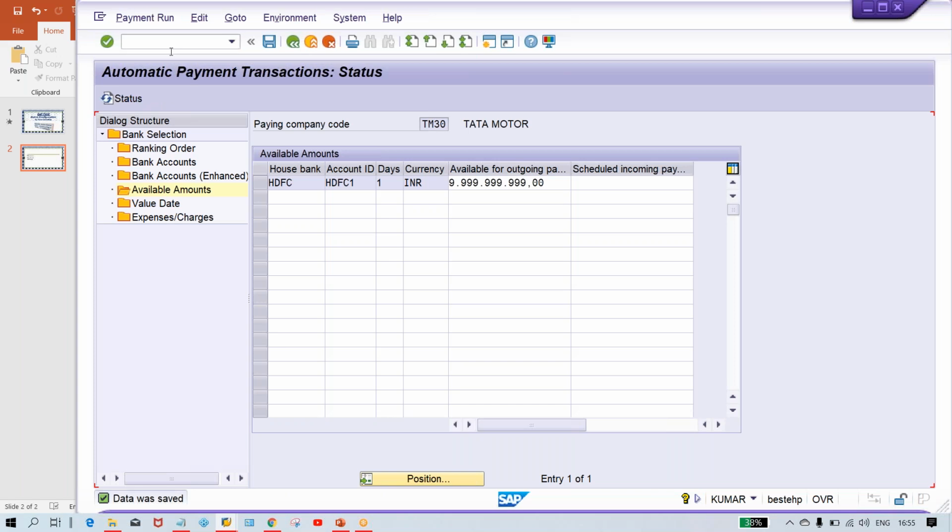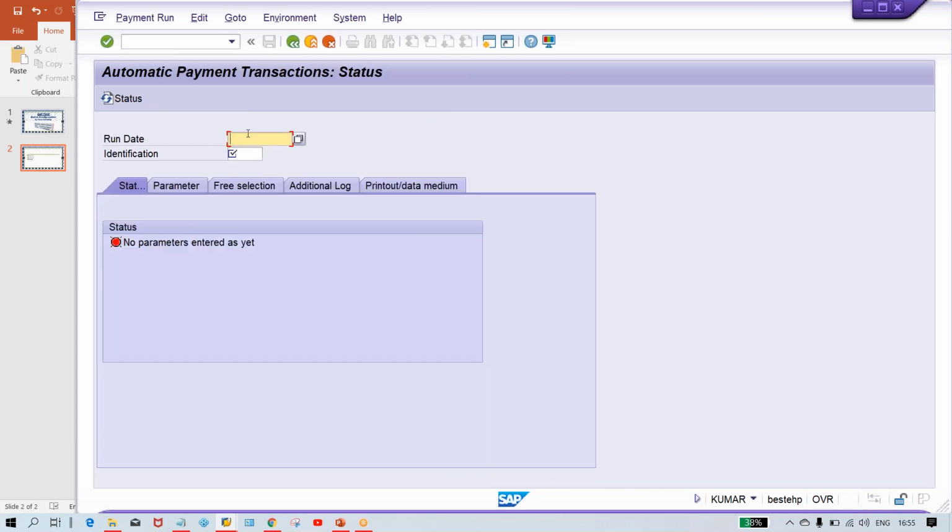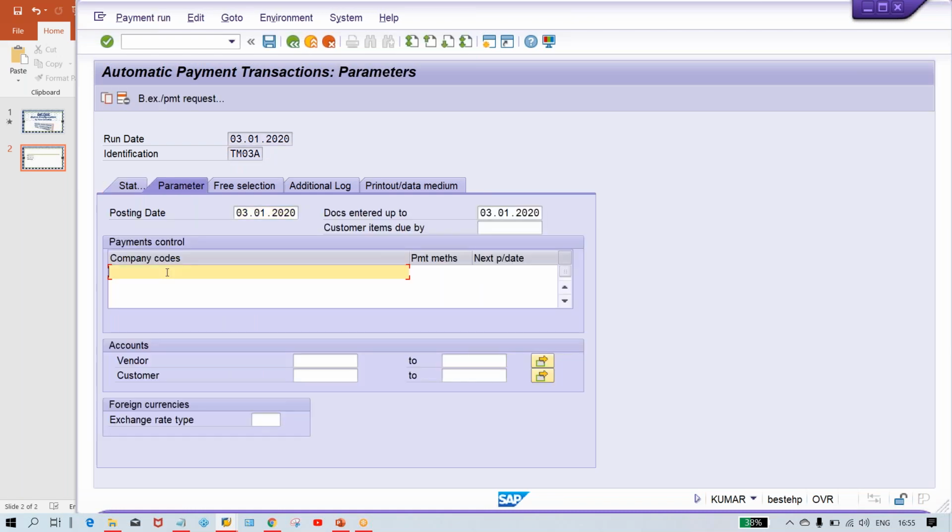F110, right? Here you have to give what? So you have to give your 03/01/2020, right? TM30 A identification code. Give a parameter here. Enter the parameter and give your company code TM30, payment method T. Next payment date, make it 4. Okay, what is the logic behind the next payment date? That is also something I have explained, guys.